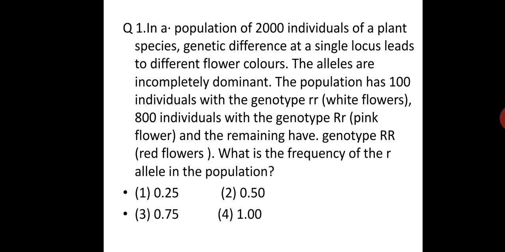The population has 100 individuals with genotype small r small r, which in Hardy-Weinberg law is the q square part. 800 individuals have genotype capital R small r, these are the pink flowers, and the remaining have genotype capital R capital R, red flowers. What is the frequency of the recessive allele, that is the white allele, in the population?